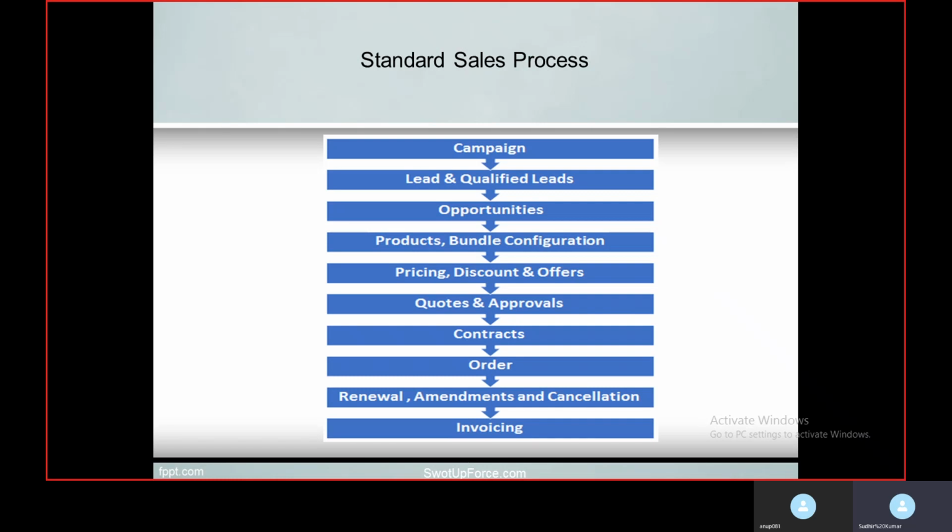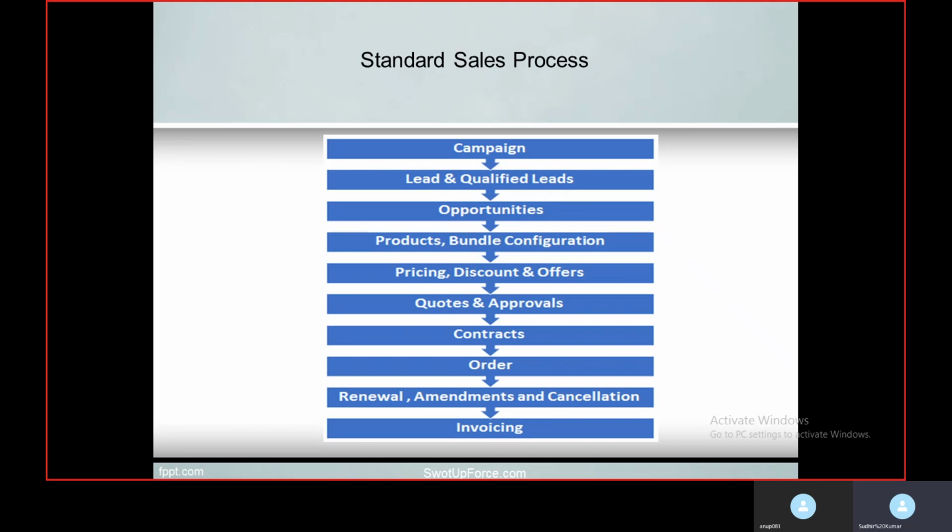And for further approvals, we have an approval process, since a sales rep can generate a quote but may not have the authority to approve it. So the approval process comes into the picture, and the quote can be sent to senior management for approval.